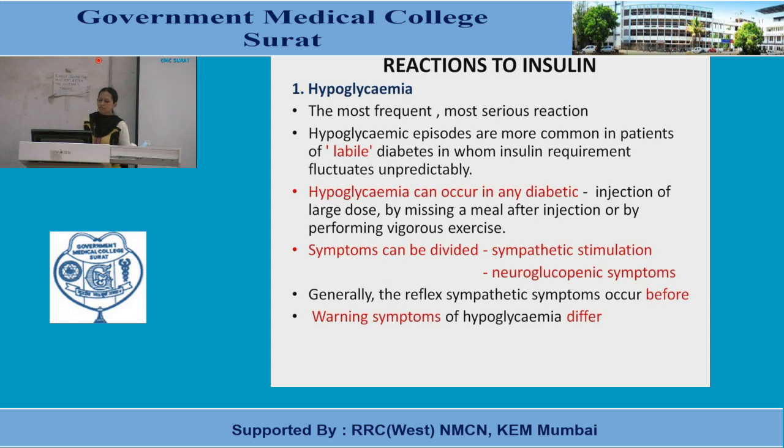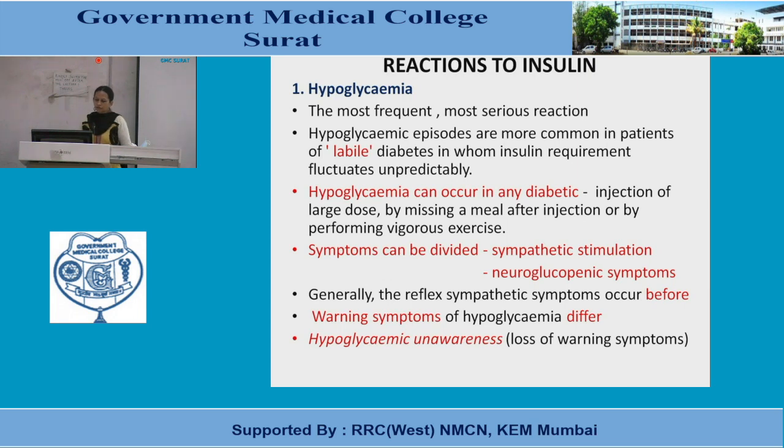These warning symptoms of hypoglycemia differ with different types of patients. We know nerves are mainly responsible for carrying sensation and all. So in cases of neuropathy, in advanced cases of diabetes, there is already a complication, and in diabetic neuropathy we can see abnormality in the ANS or autonomic nervous system.